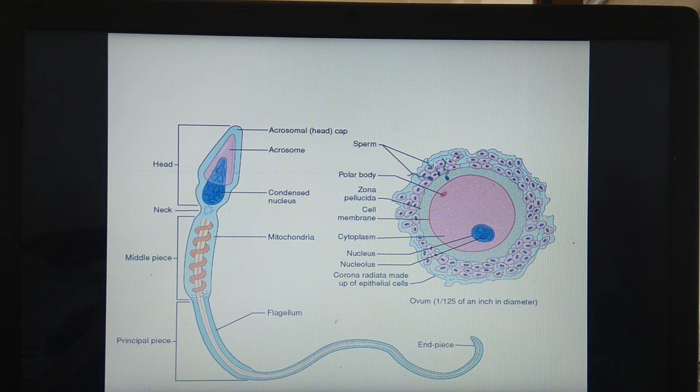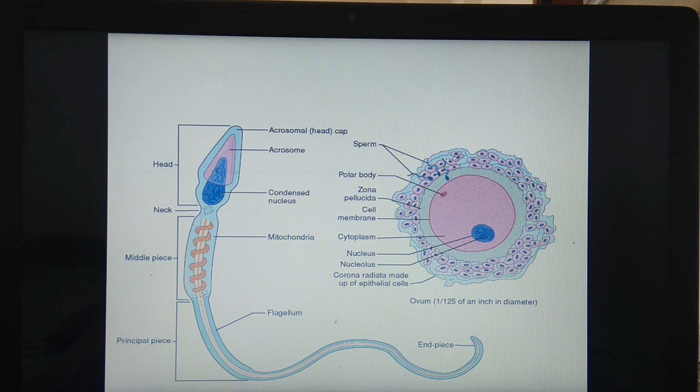Now see what actually happens. During the acrosome reaction, when the sperm head touches this region of the zona pellucida, the acrosome covering will rupture and start releasing a lytic enzyme called acrosin or zona lysin, which acts on the zona pellucida, and it causes the egg reaction.